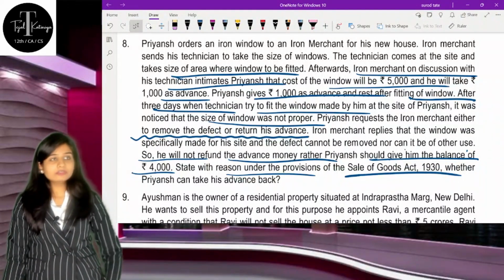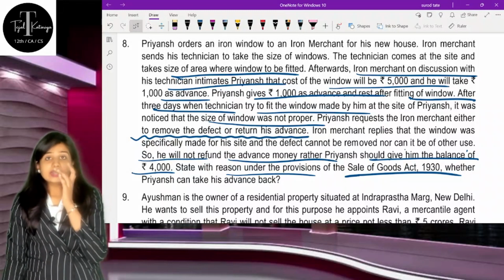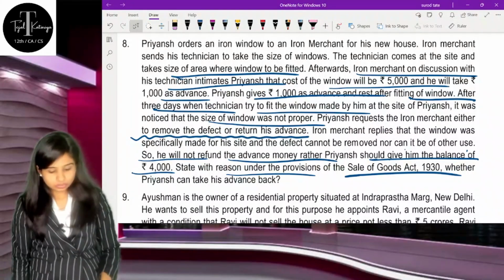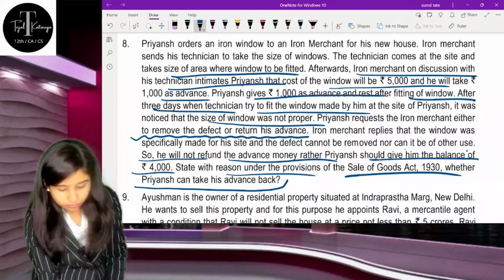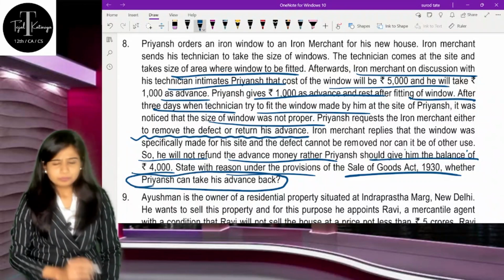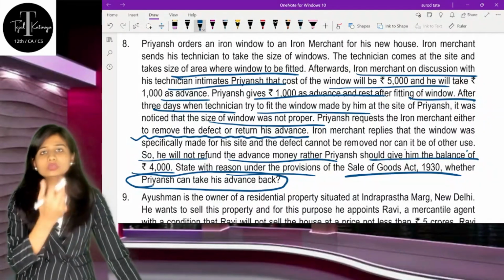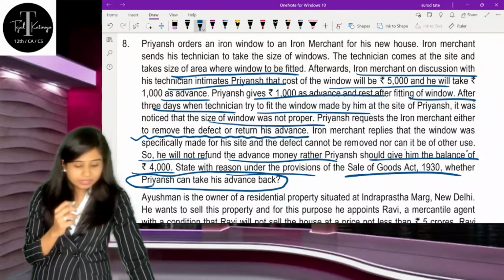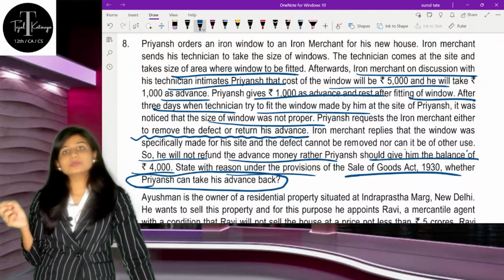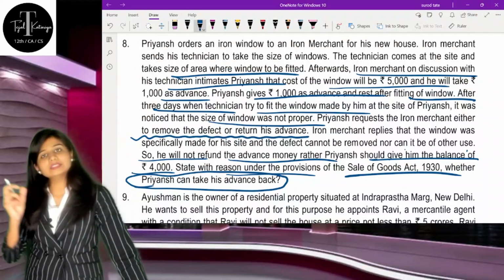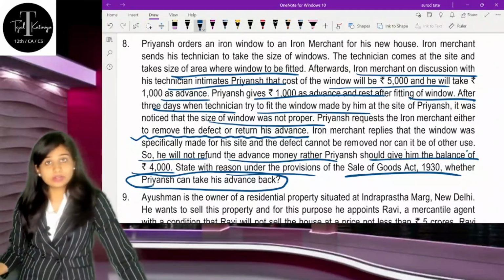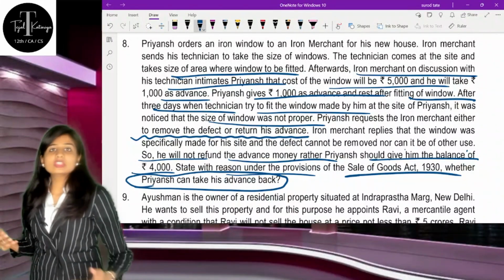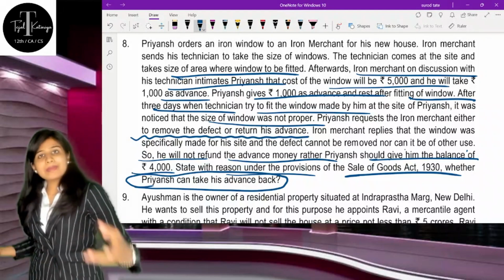Understand, whenever you get a case study based question, when you are writing the conclusion, please write as we used to write in childhood: exactly a one-liner opposite the question they are asking, that whether Priyansh can recover his advance back or not. Either yes or no. Yes, Priyansh can recover. No, Priyansh cannot recover. Don't write the entire provision, or a paragraph, in the conclusion itself.